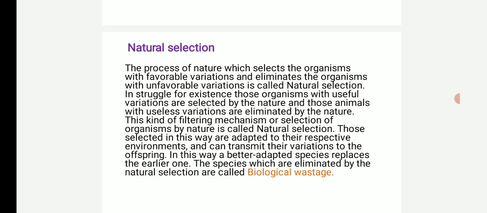This kind of filtering mechanism or selection of organisms by nature is called natural selection. Those selected in this way are adapted to their respective environments and can transmit their variations to the offspring. In this way, a better adapted species replaces the earlier one. The species which are eliminated by natural selection are called biological wastage.